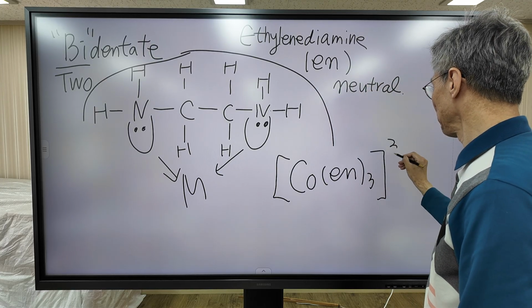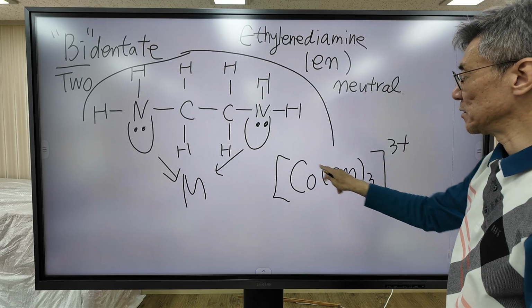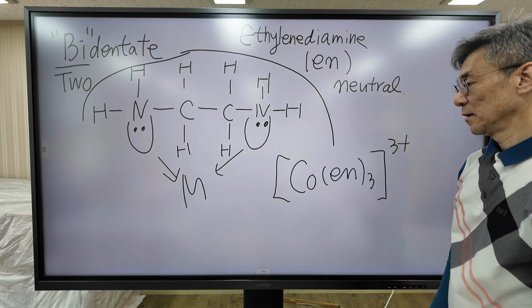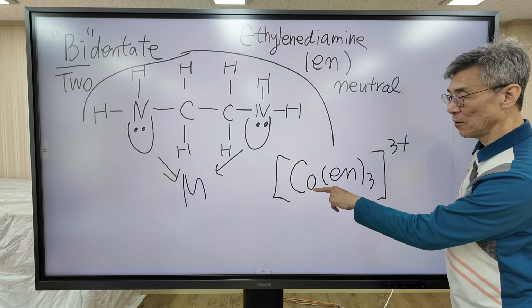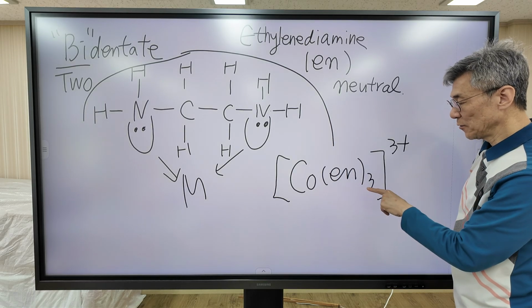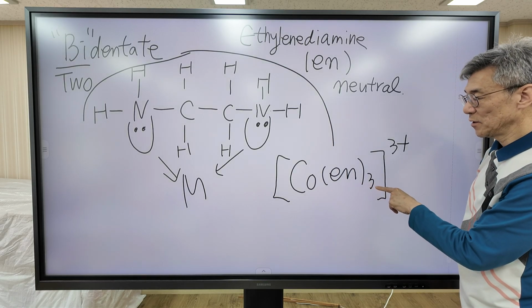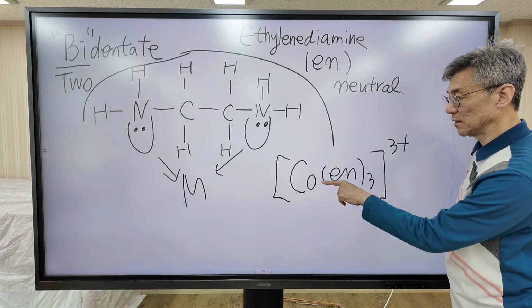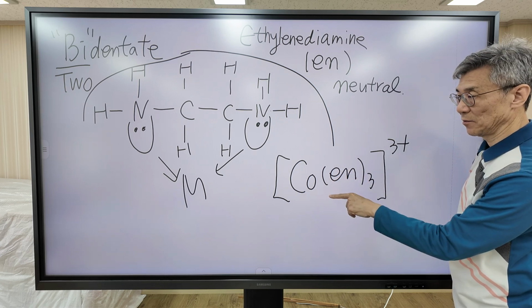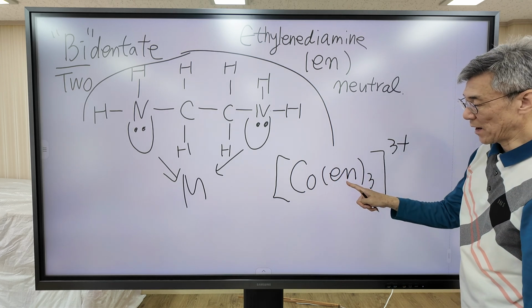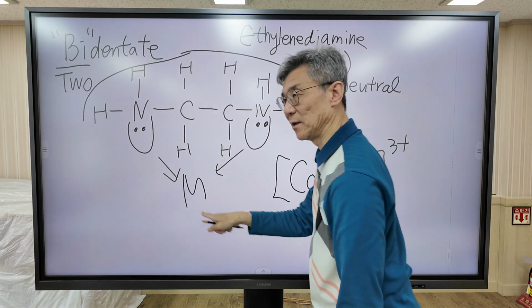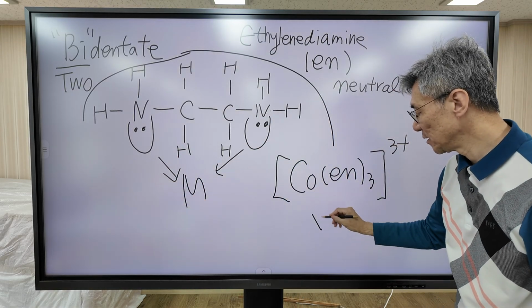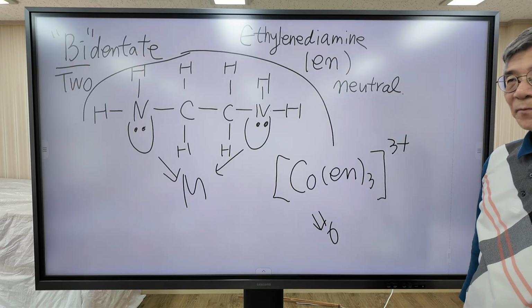The en means this bidentate ligand. Then the first question is, what is the coordination number of cobalt? Even though you see the number 3, the coordination number of cobalt is not 3, it is 6, because this is a bidentate ligand. It can make 2 bonds with the metal. So coordination number is 6.